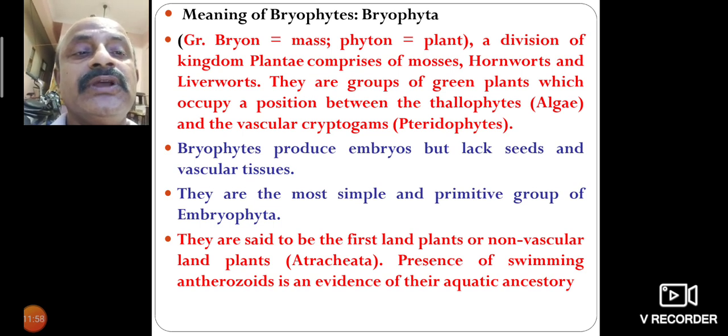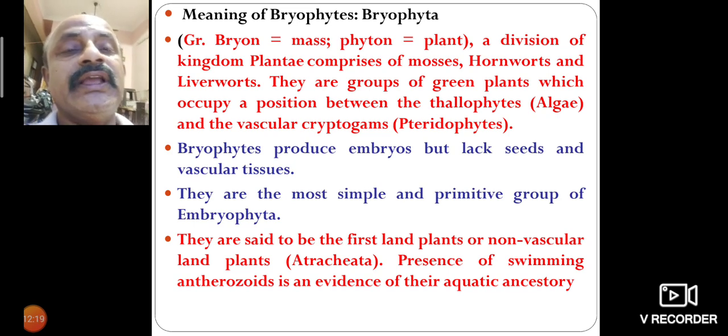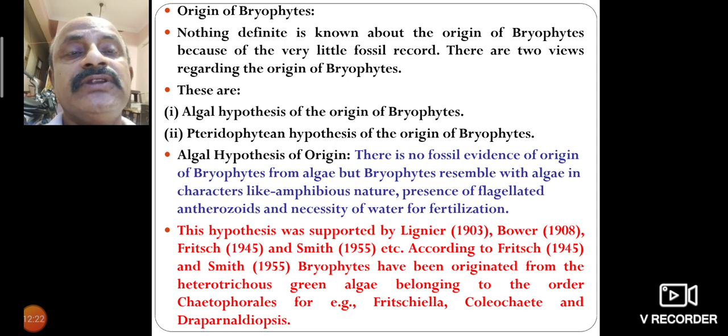They are said to be the first land plants, non-vascular plants, also called archegoniates. The presence of swimming antherozoids is evidence of their aquatic ancestry. Regarding the origin of bryophytes, nothing definite is known because of the very little fossil record. So there are two views regarding the origin of bryophytes.